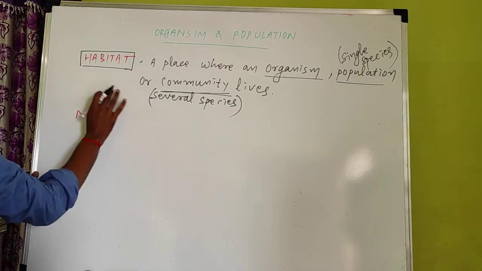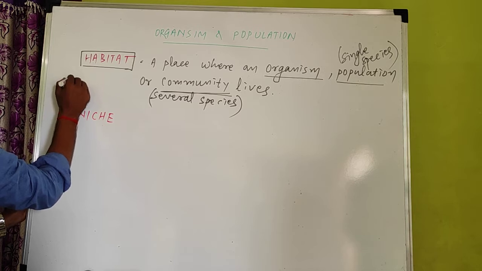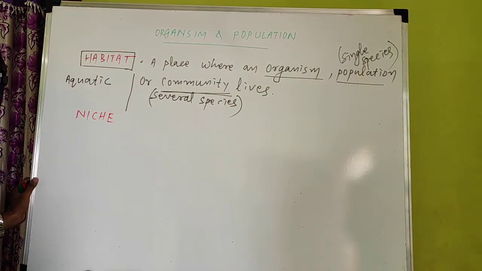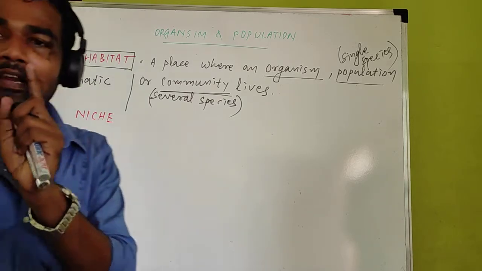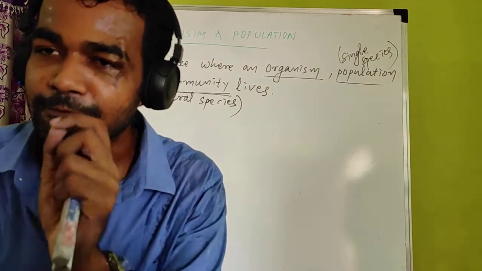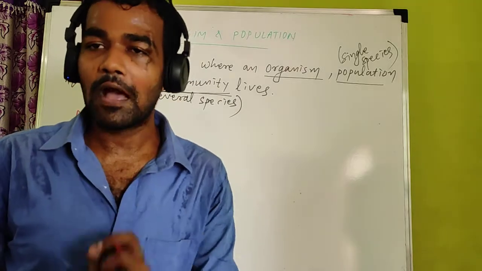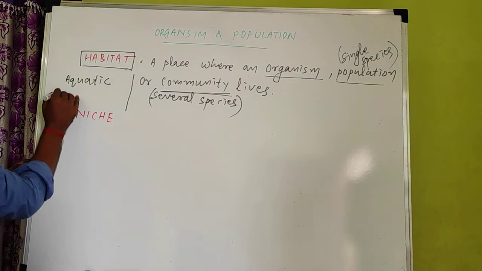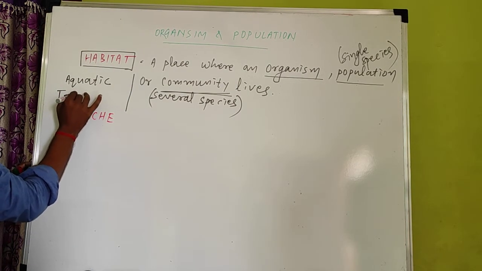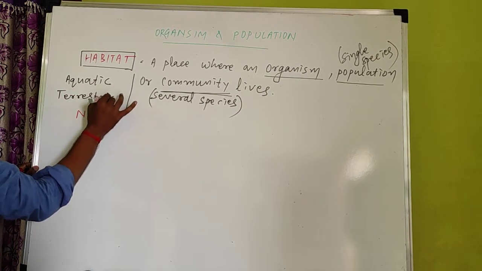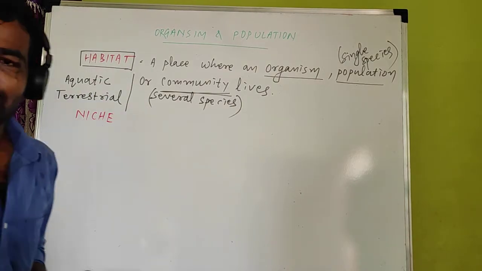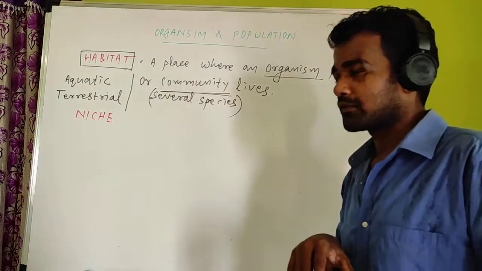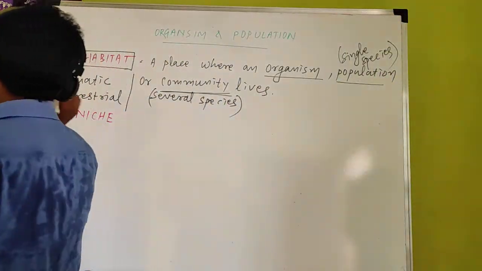If an organism lives in water, that habitat is called an aquatic habitat. Fish are called aquatic organisms because they are found inside water. Aqua means water. If an organism lives on land, that is called a terrestrial habitat. And if an organism lives in both, that is called an amphibian, for example a frog. So habitats are of different types.